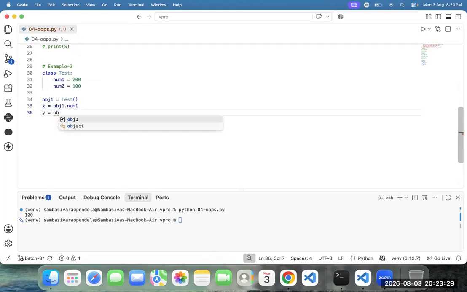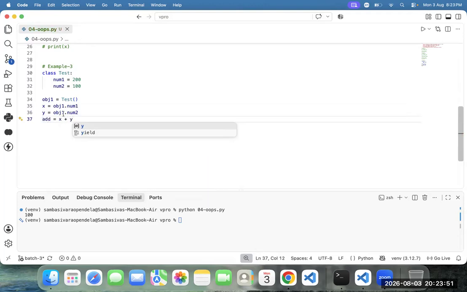How to read 100? Y equal to obj1 dot num2. X contains what? 200. Y contains what? 100. Now see this one here. Addition: add equal to x plus y. 200 plus 100 is 300.